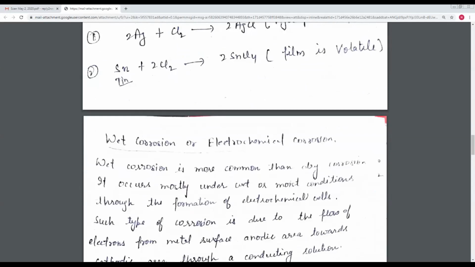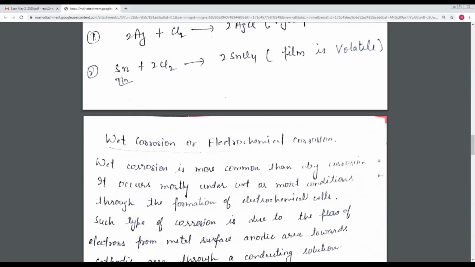Now I come to another topic, that is wet corrosion or electrochemical corrosion. Wet corrosion occurs in the presence of moisture and electrolyte. It is also called electrochemical corrosion, and the best example is the rusting of iron.